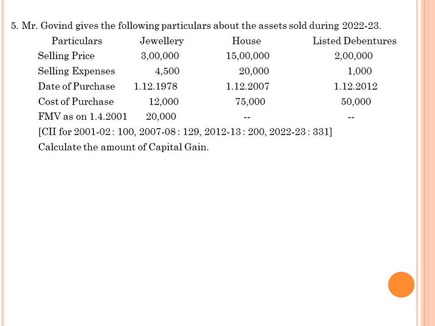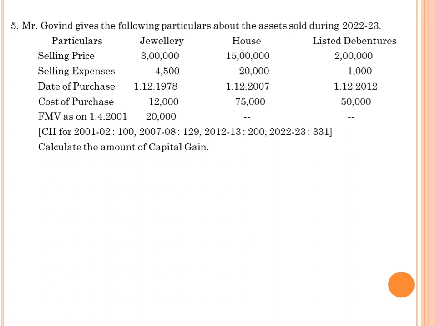The cost of purchase is 12,000 rupees for jewellery, 75,000 for house property and 50,000 for listed debentures. The fair market value as on 1/4/2001 is 20,000 for jewellery; for house property and listed debentures there is no fair market value. The CII cost inflation index is 100 for 2001-2002, 129 for 2007-2008, 200 for 2012-13, and 331 for the previous year 22-23. Calculate the amount of capital gain.